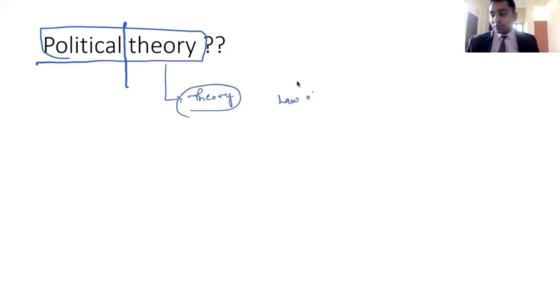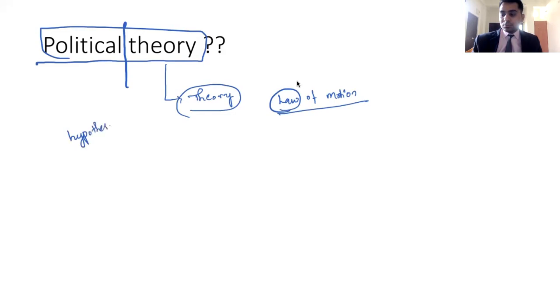Newton's laws of motion is theory, or it is a law. Newton has proposed it. A law, laws of motion has been proposed. Now, what is theory? Before that, you have to understand what is hypothesis. Hypothesis, what is theory, what is a law. There are three terms in every subject: hypothesis, theory, law.